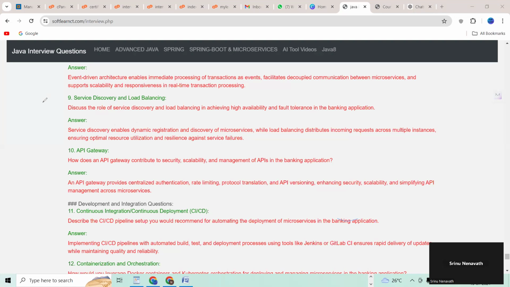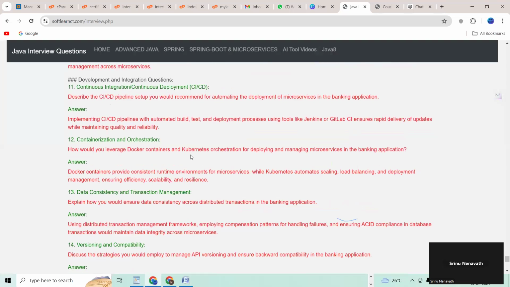Next question, guys. 11th, deployment and integration questions. Continuous integration and continuous deployment. Describe the CI/CD pipeline setup you would recommend for automating the deployment of microservices in the banking application.